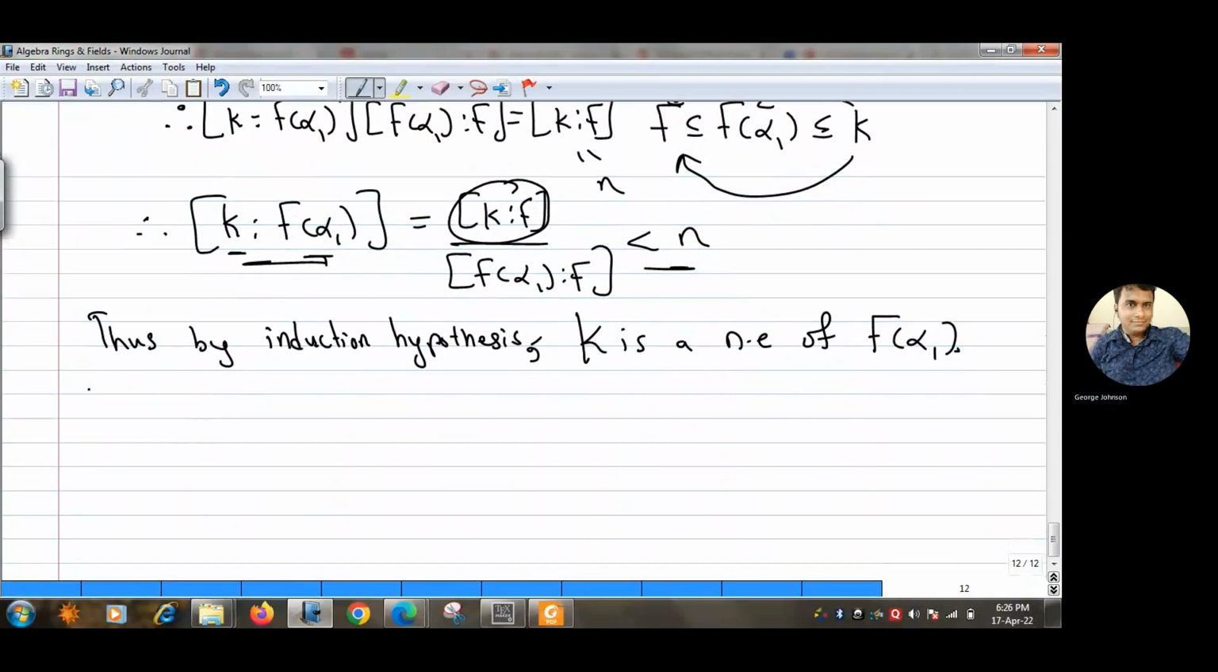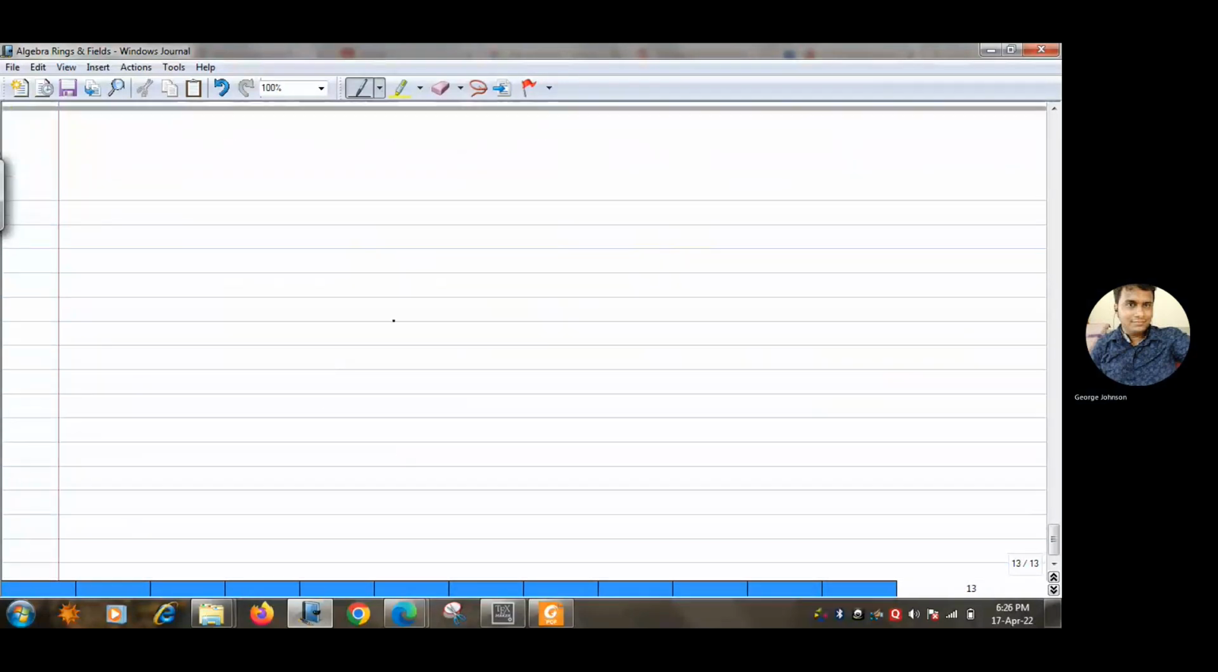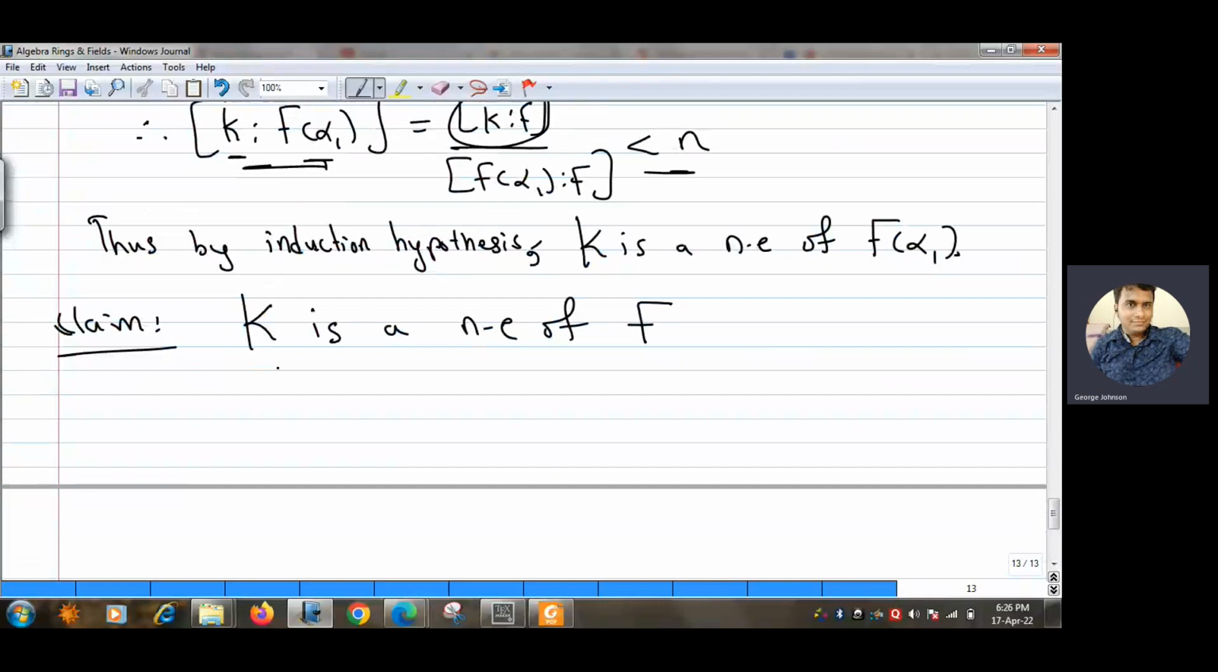Okay. Now, once again, let me just mention what my claim is. My claim is to prove that K is a normal extension of F. This is what I have to prove. In order to prove this, I have to prove two things. First, the dimension of K over F is finite, which is already there, right? The dimension of K over F I am assuming to be n, and it is already finite. So this thing is already done.